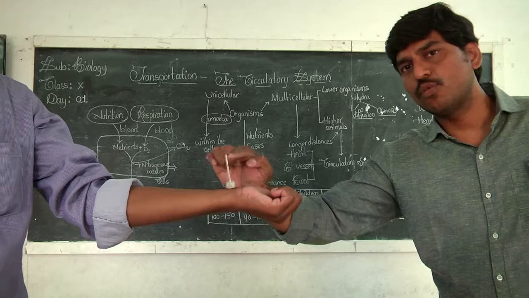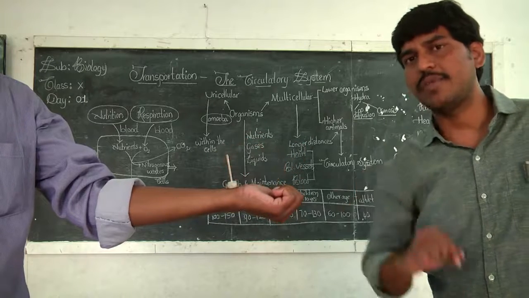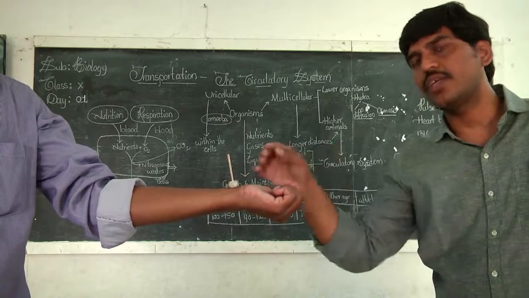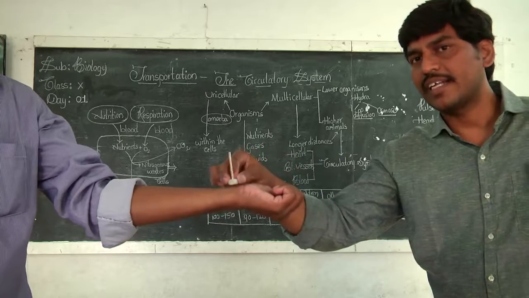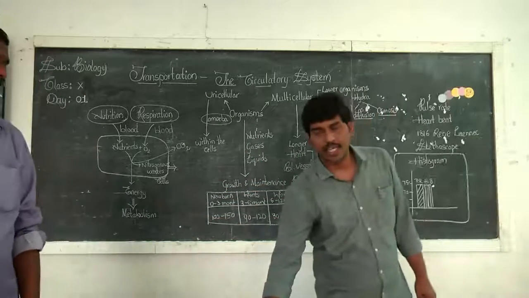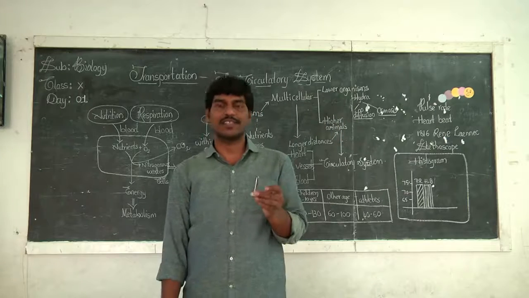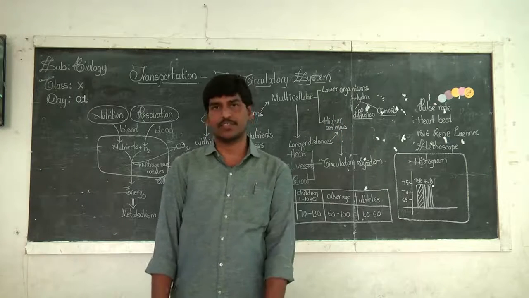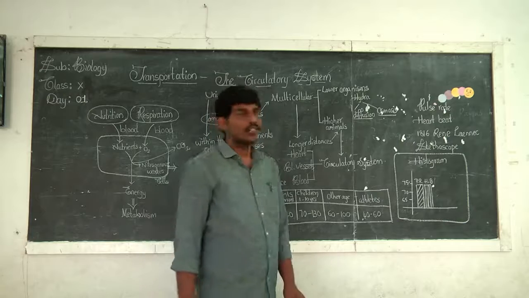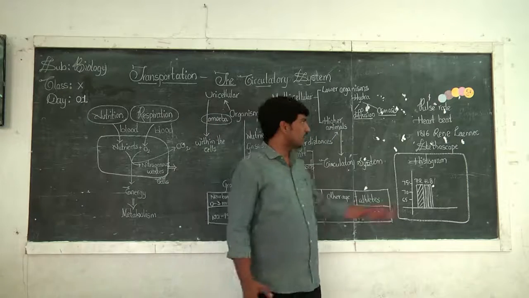Now, the number of movements this toothpick makes are being counted, and that gives us the indirect heartbeat, right? So this is how the heartbeat is measured with the help of a matchstick stethoscope or button stethoscope. Clear? The next step.